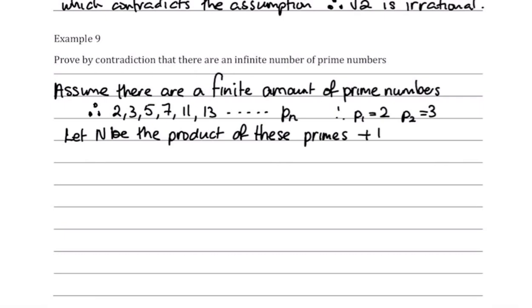Remember, product is multiplying them all together. So n equals 2 times 3 times 5 times 7 times 11, all the way up to times Pn, plus 1.